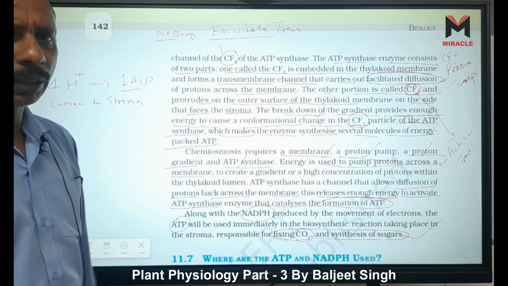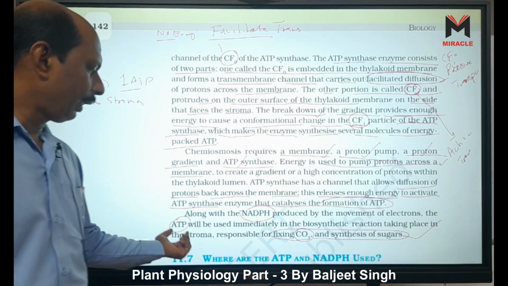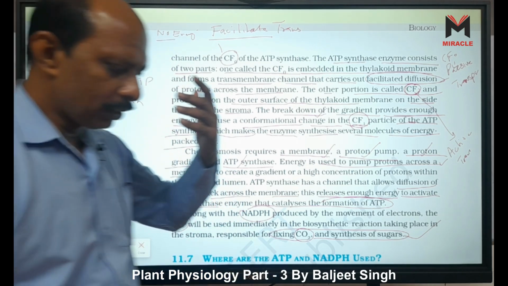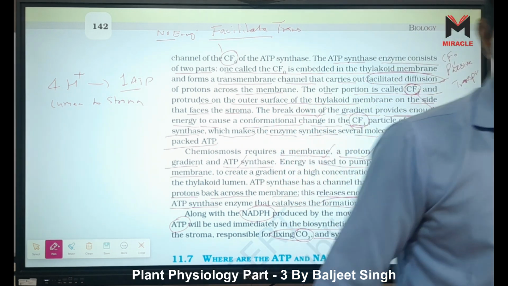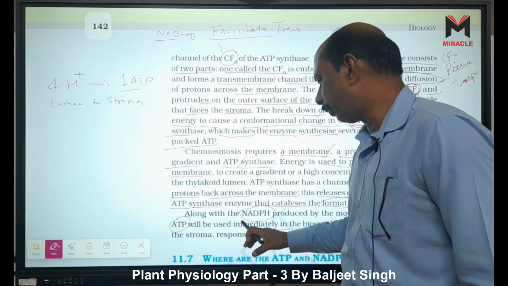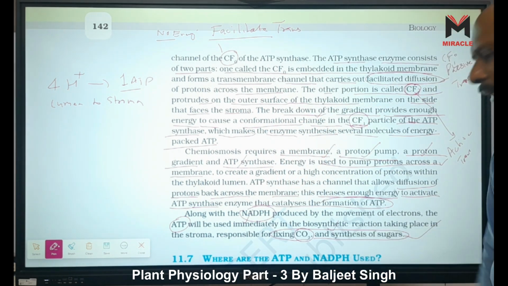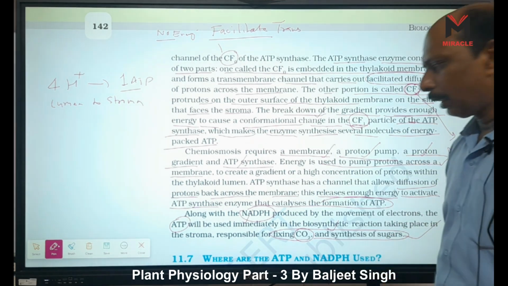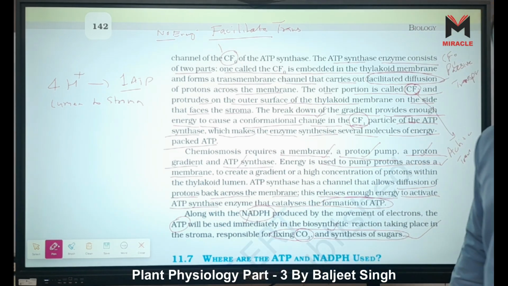And the products of light reaction: we have three products, ATP, NADPH and oxygen. Oxygen is released into the atmosphere, it is not used further, but ATP and NADPH are used in biosynthetic reactions, that means in dark reactions. So the dark reaction continues till the ATP and NADPH are available. Okay.